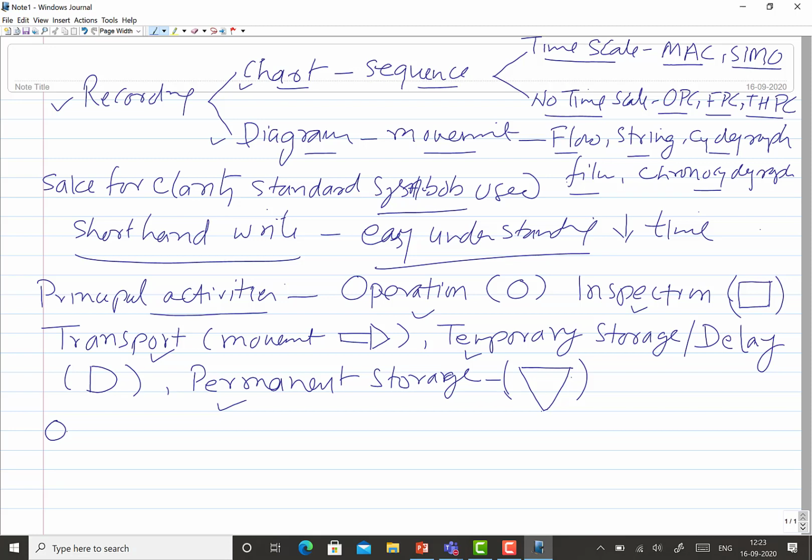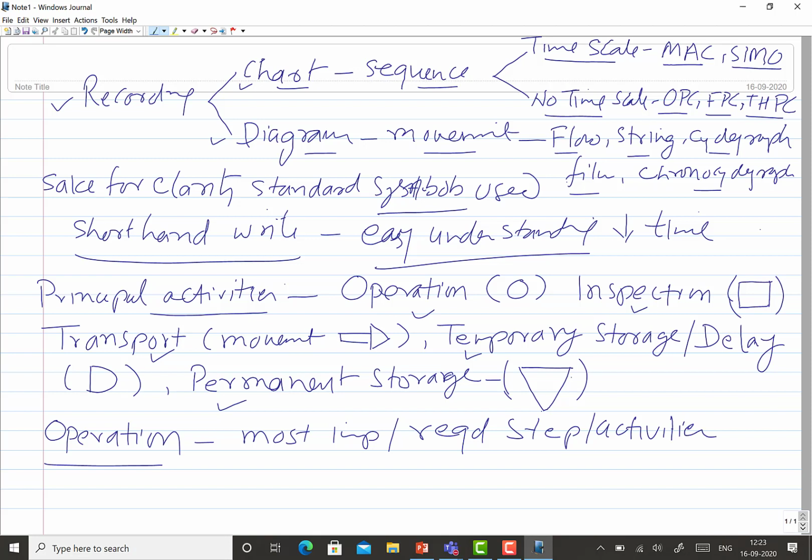Okay, so as far as the operation is concerned, this is one of the most important and required steps or activities in any kind of job, because it brings in a change in size, shape, finish, in material properties, or any activity which helps in completion of the job or brings the job closer to completion.